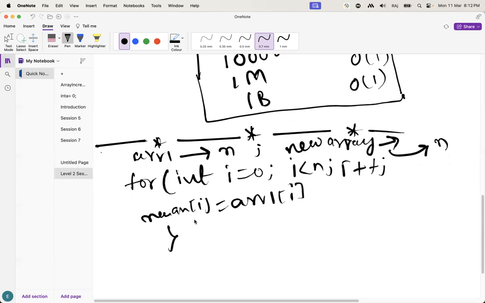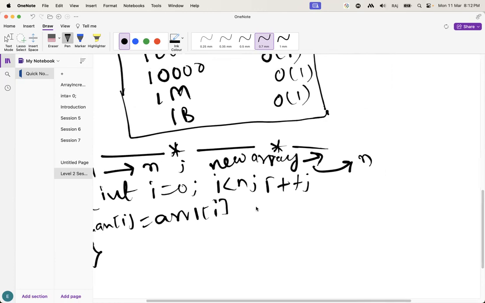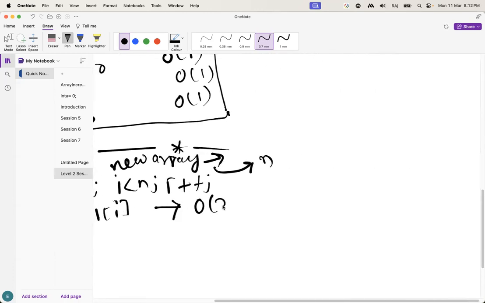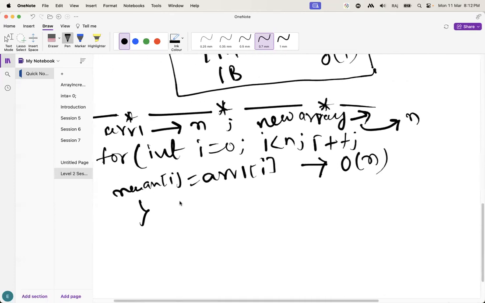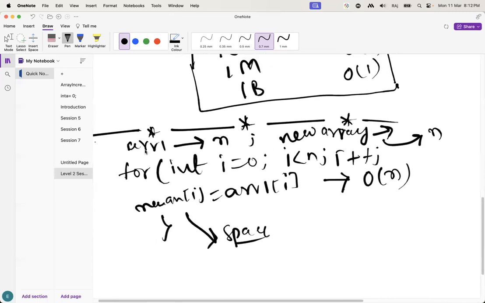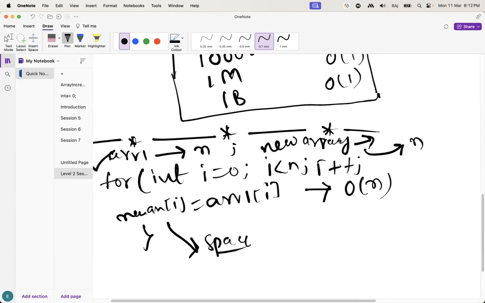Guys, what will happen here? What will be the time complexity? This is only one for loop, so the time will be O of n. What will be the space complexity, guys? Here they have given one array 1, but I want to copy the elements to the new array.